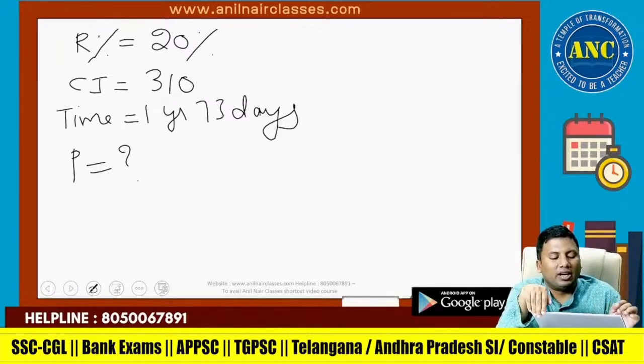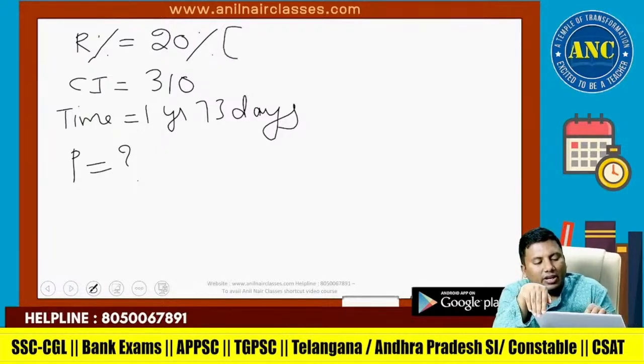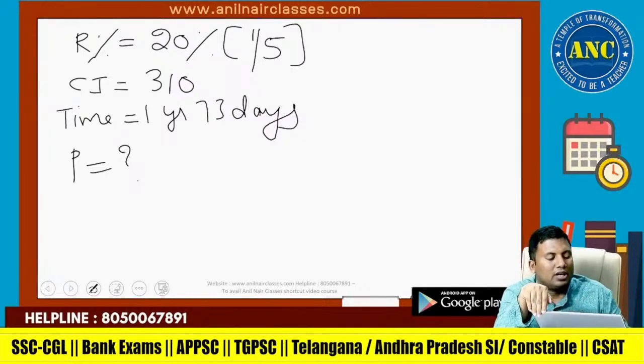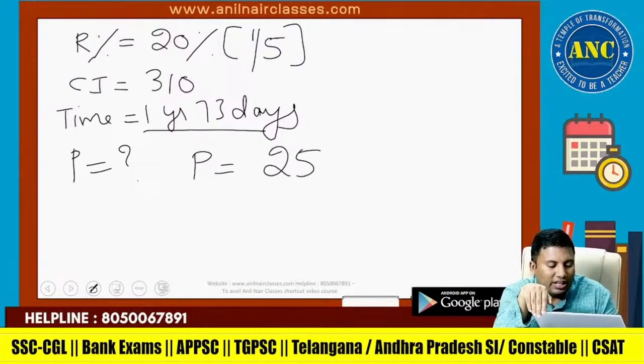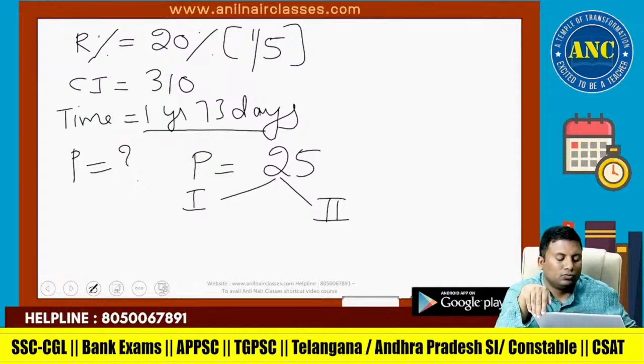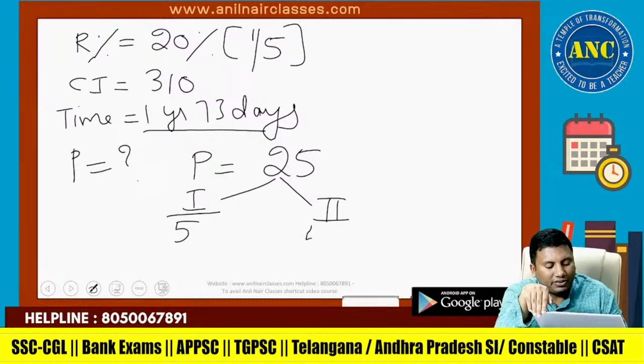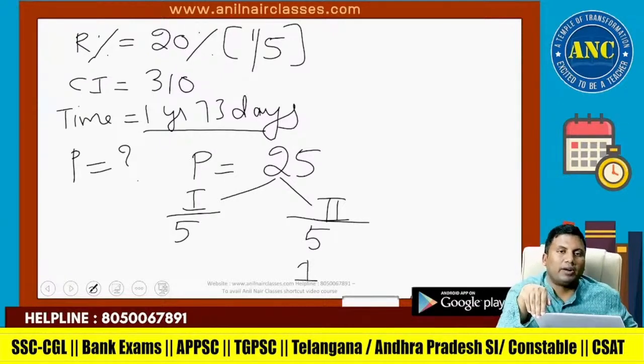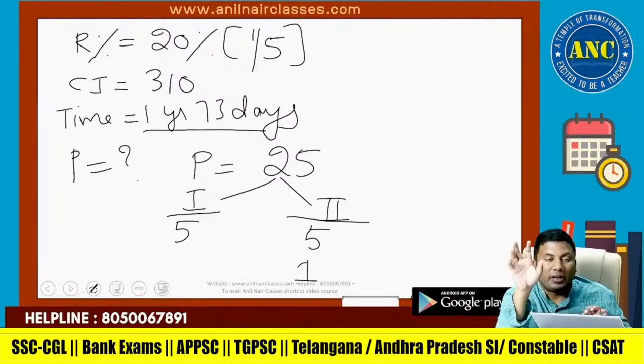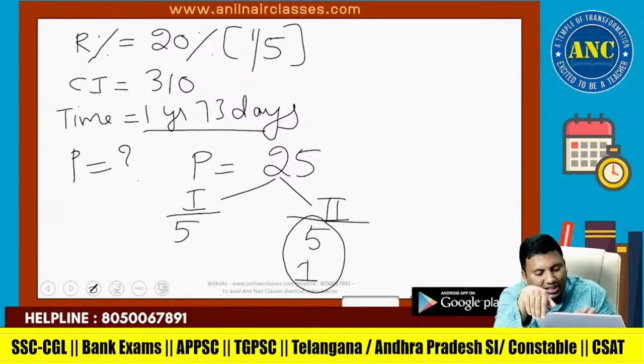Time period is 1 year 73 days. 20 percentage is 1 by 5. 73 days means the second year is under progression. 5 squared is 25. First year, 1/5 of 25 is 5. Second year, 1/5 of 5 is 1. I hope it is clear. 5 plus 1 is 6.